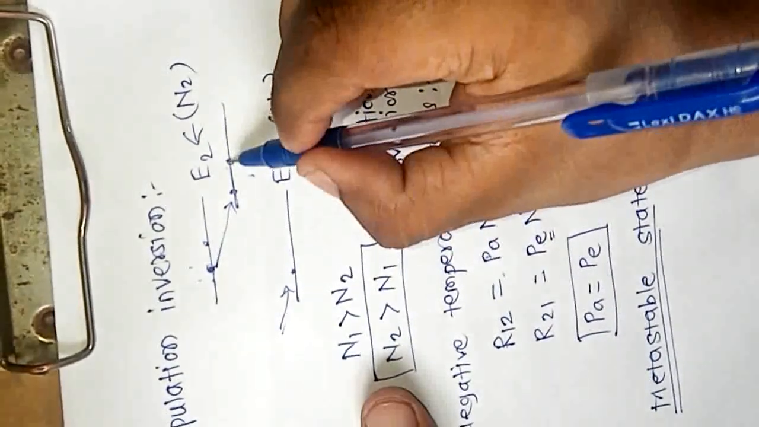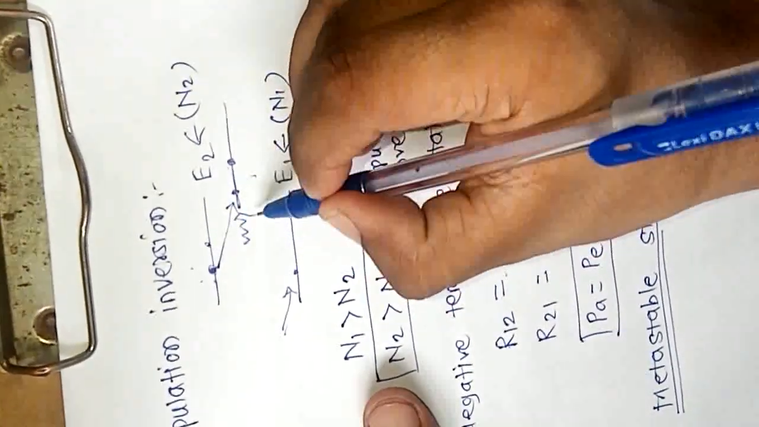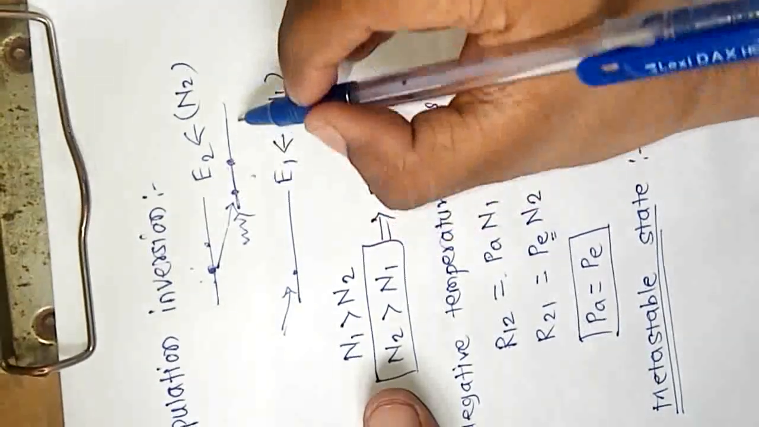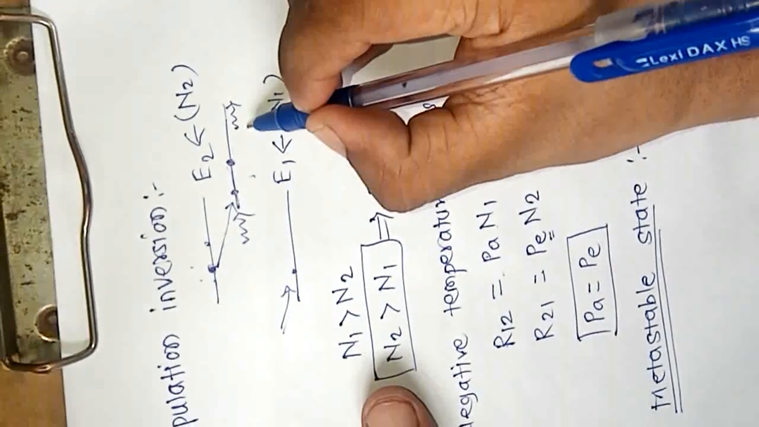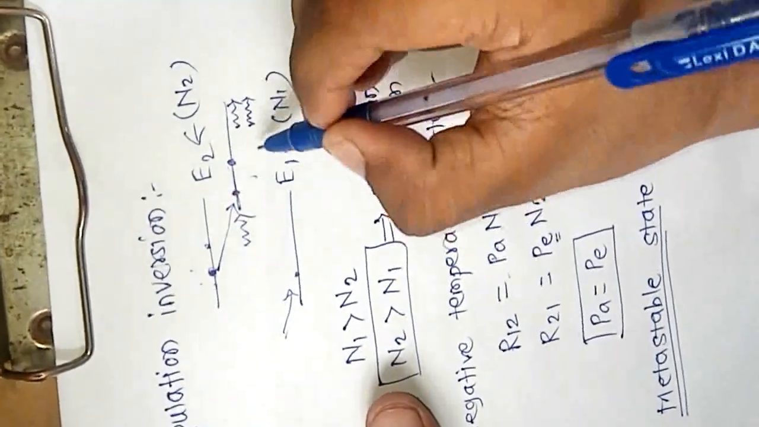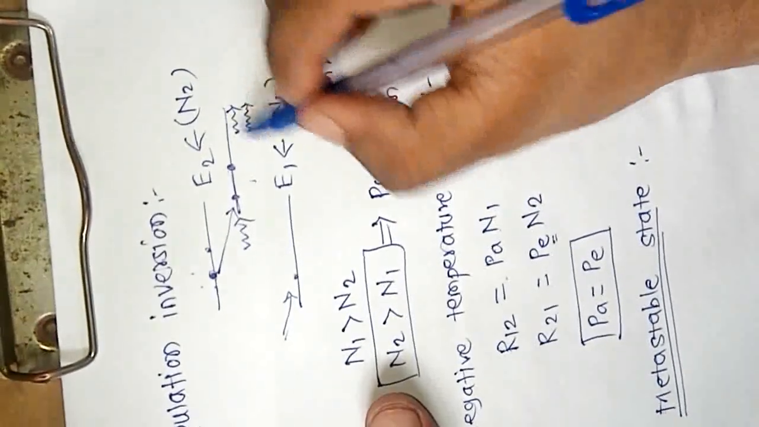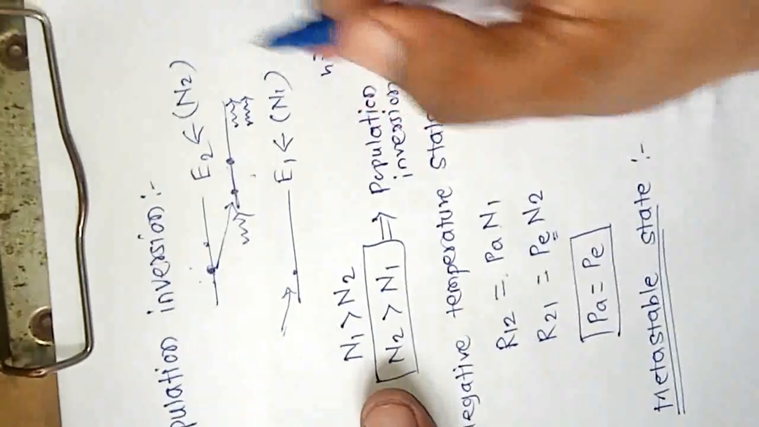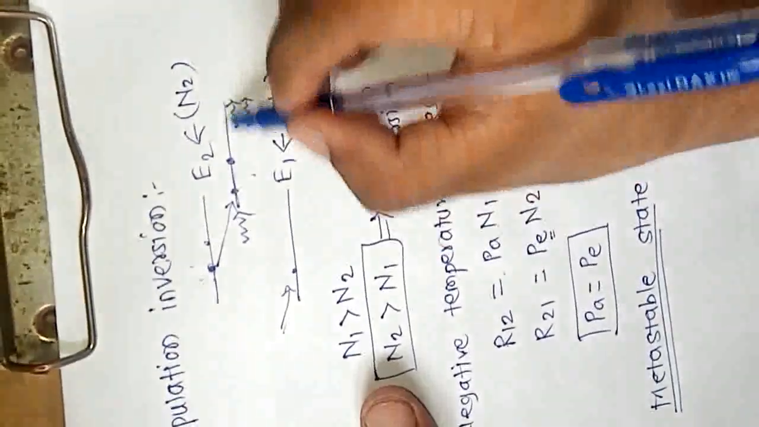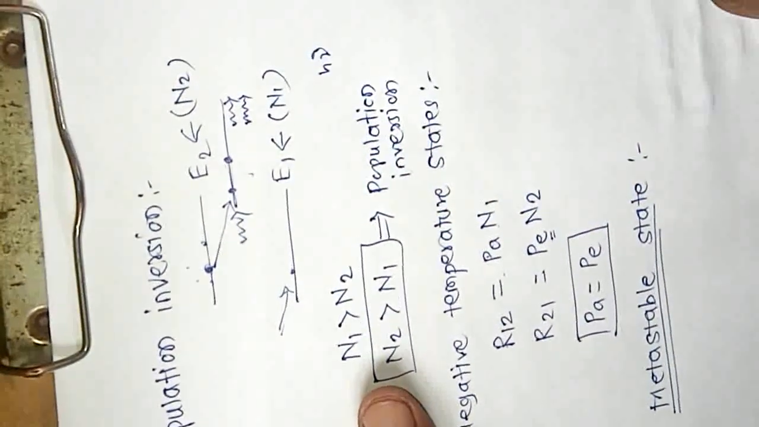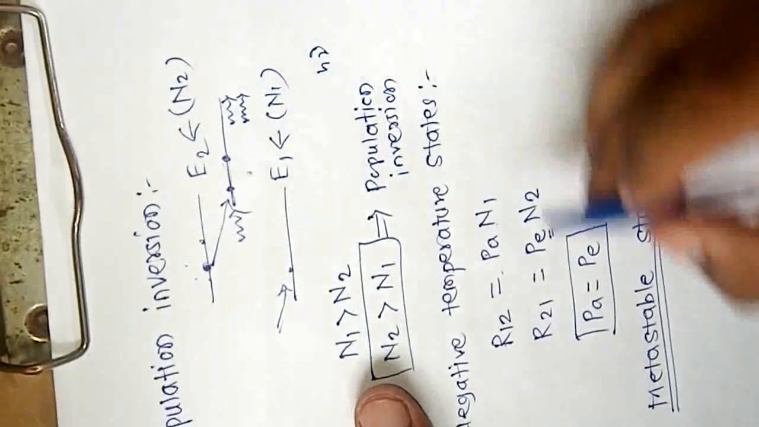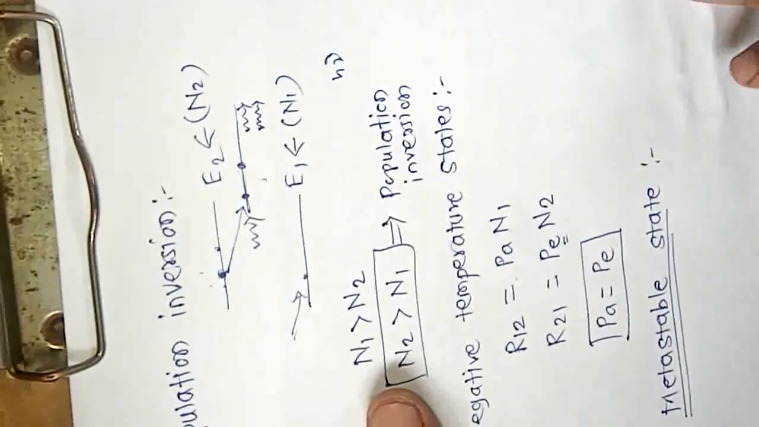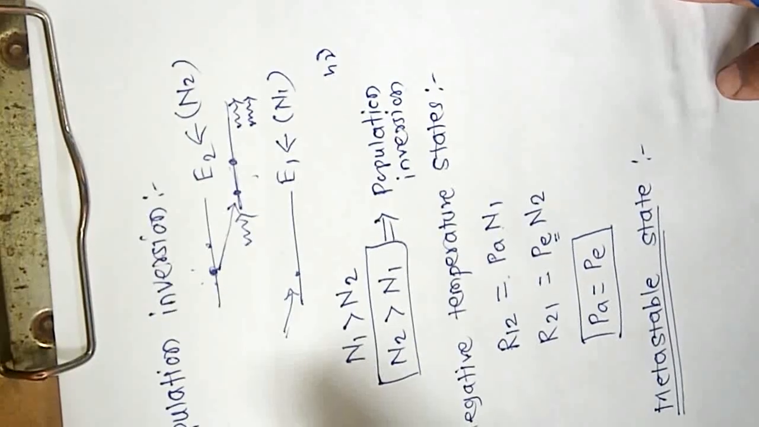And in this state, if we incident a photon, then we get two emitted photons, that is stimulated. We can create here stimulated emission. So this is a metastable state, and this is suitable for the process of stimulated emission. So this is about metastable state.